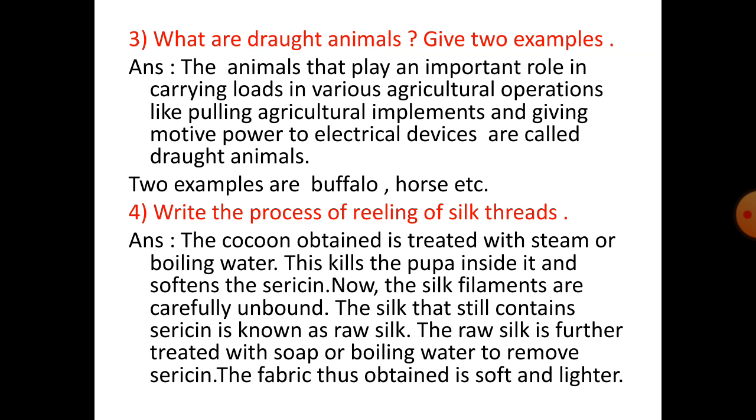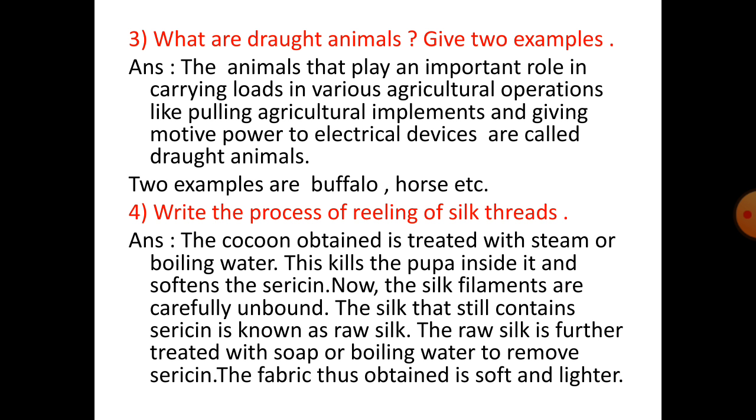Number 3. What are draught animals? Give two examples. The animals that play an important role in carrying loads in various agricultural operations like pulling agricultural implements and giving motive power to electrical devices are called draught animals. Two examples are buffalo, horse, etc.